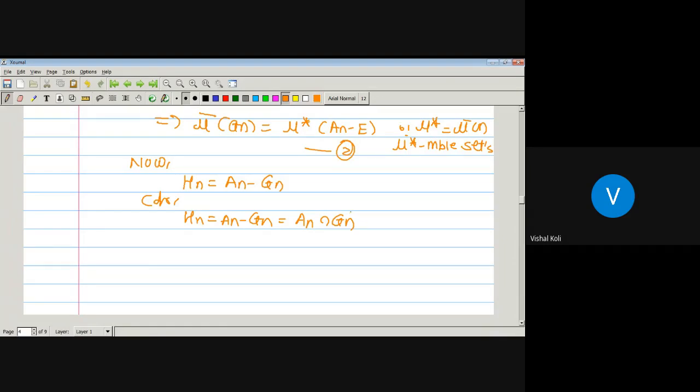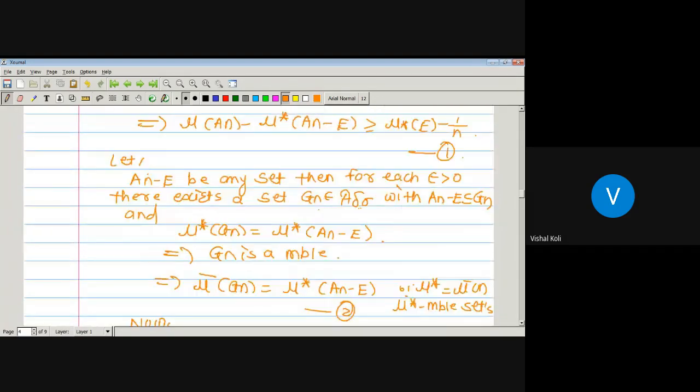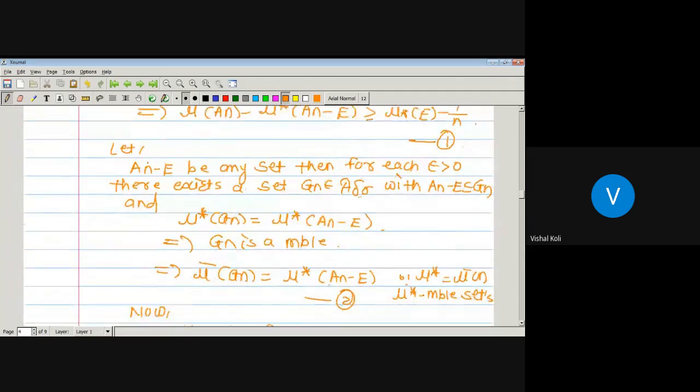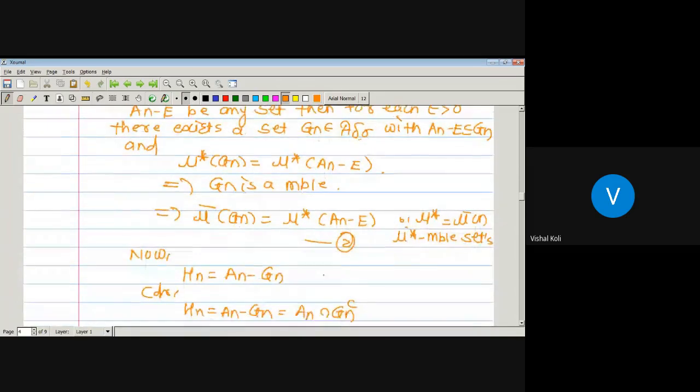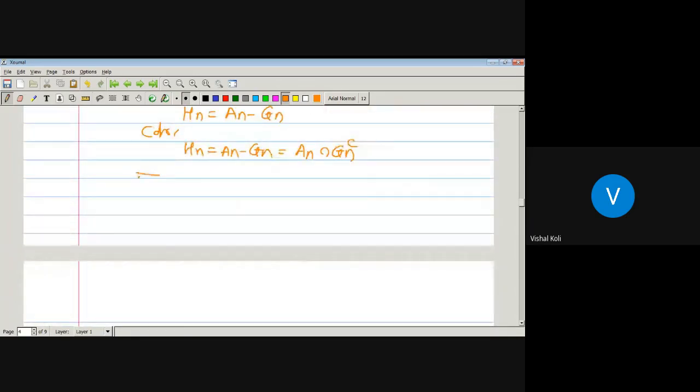But we know that An minus E is a subset of Gn, which implies Gn complement is a subset of An minus E complement. So whenever we replace Gn complement by An minus E complement, Hn is a subset of An intersection An minus E complement. An minus E is nothing but An intersection E complement, and its complement is An complement union E complement of complement, the original set E.